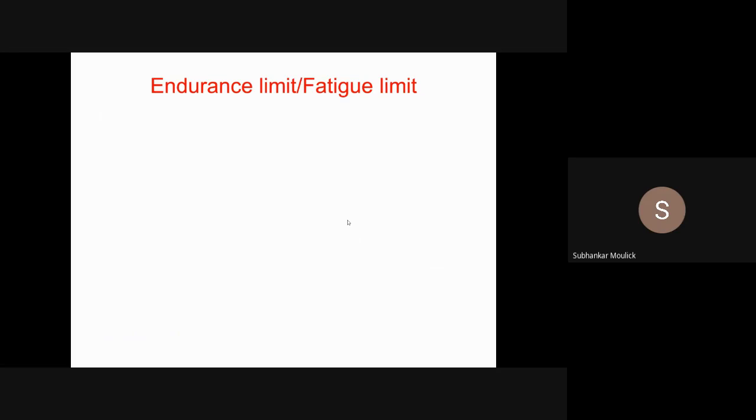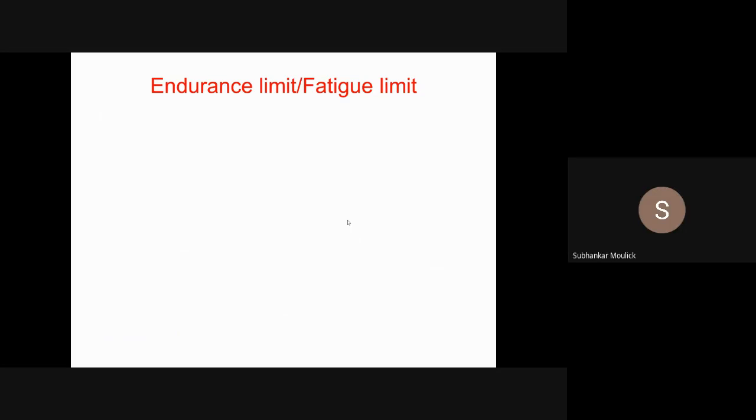So that means I can say the shaft has rotated 10 times in a day before the appearance of the first fatigue crack. That means that shaft is having a life of 10 days. Is it clear?